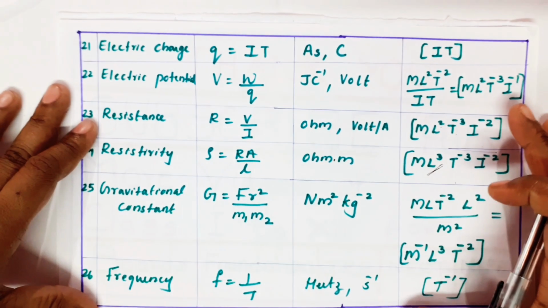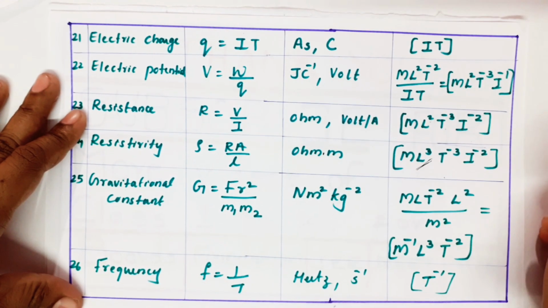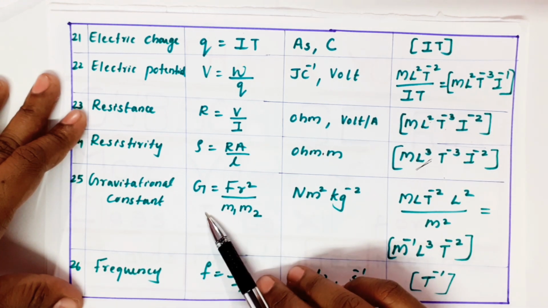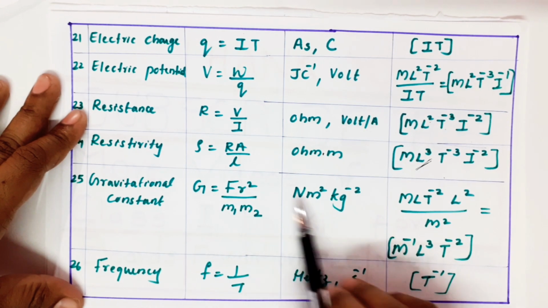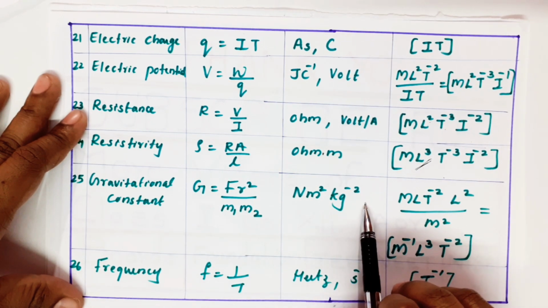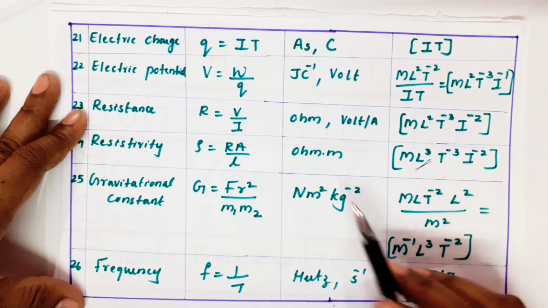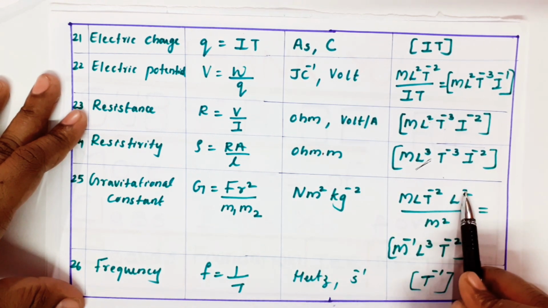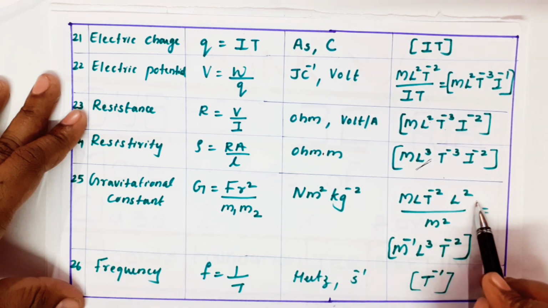Next, a very important question they asked is the gravitational constant. You learned the universal force F equals G m1 m2 by r square. If you want G, it is F r square by m1 m2. F unit is Newton, r square is meter square, and m1 m2 is kg minus 2, which will come in the numerator. It is MLT minus 2 into M square. M square means L square. Kg power minus 2 will come as M minus 2.